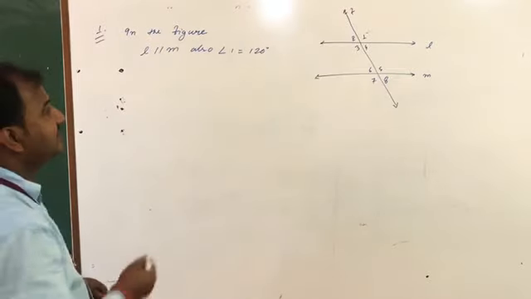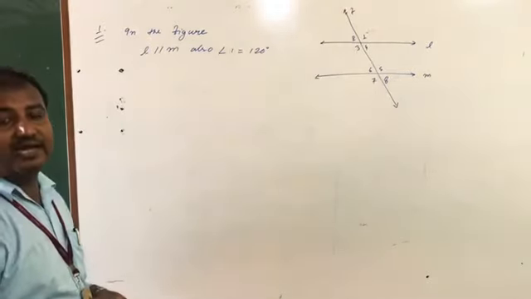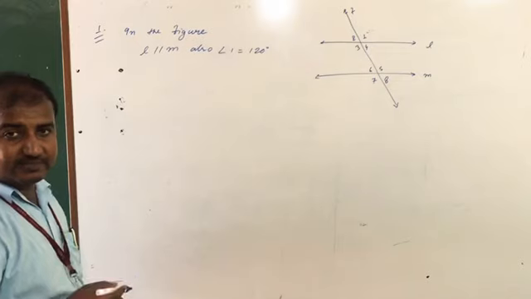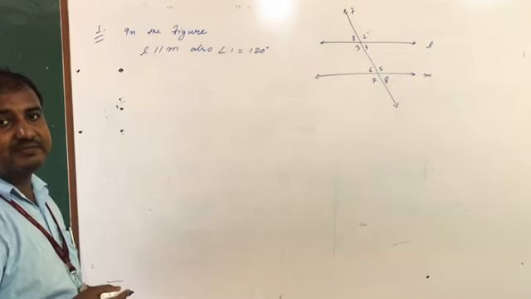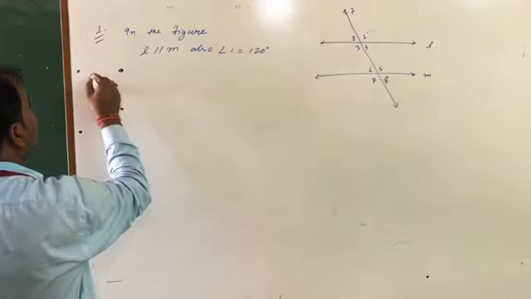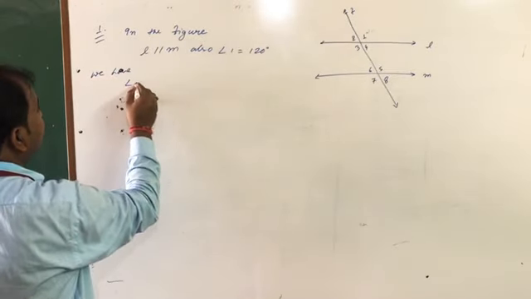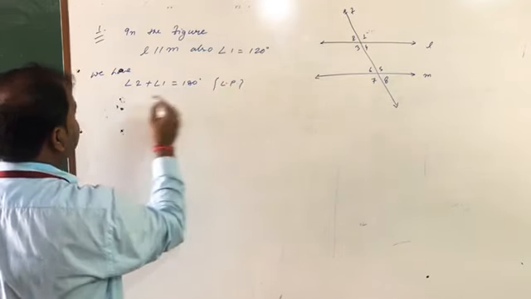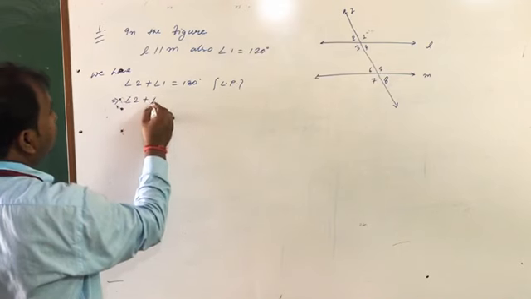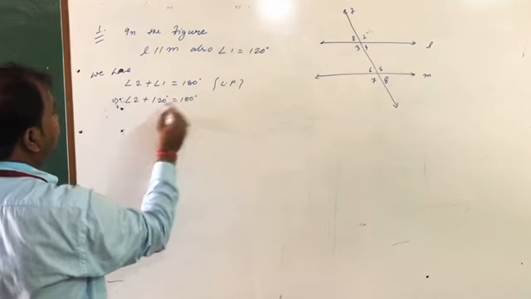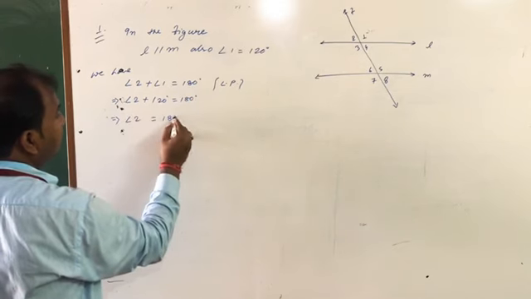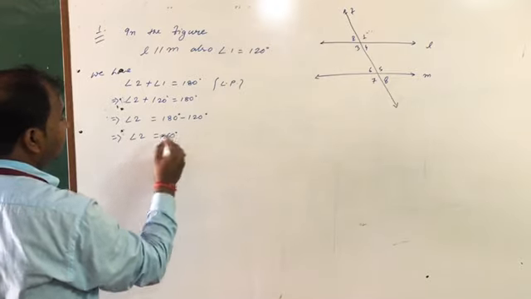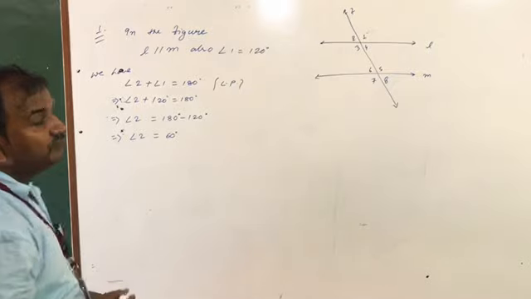How you will find over here? Just watch. What is the relation between angle 2 and angle 1? 2 and 1 makes a linear pair of angles. You know what? The sum of a linear pair of angles must be equal to 180 degree. So what we have? Angle 2 plus angle 1 becomes 180. Reason LP. This can be written as angle 2 plus 120 becomes 180. Angle 2 becomes what? 180 minus 120. Means angle 2 will be of 60 degree. Any doubt?